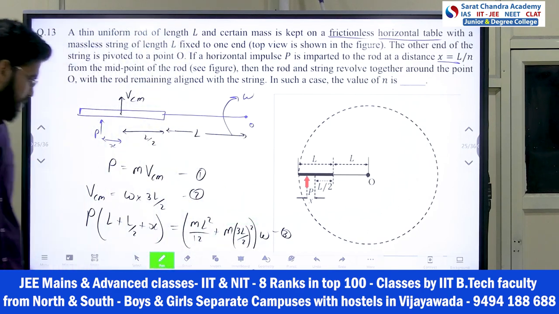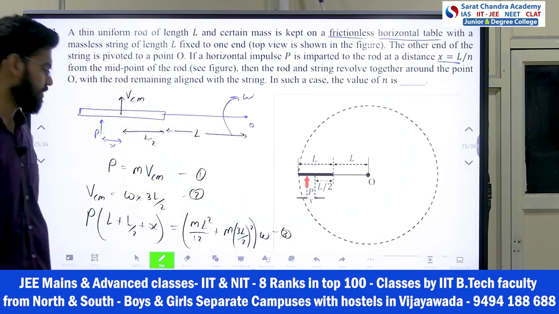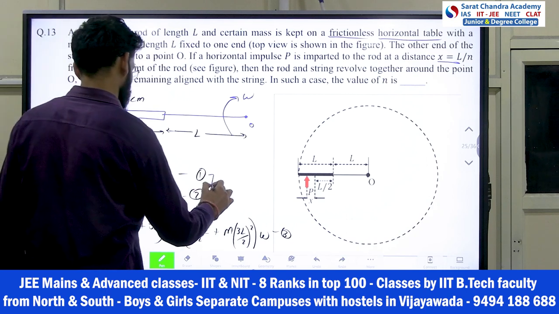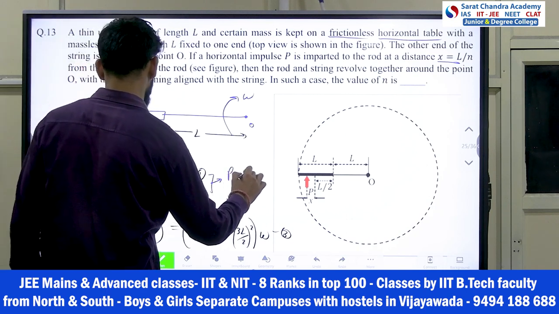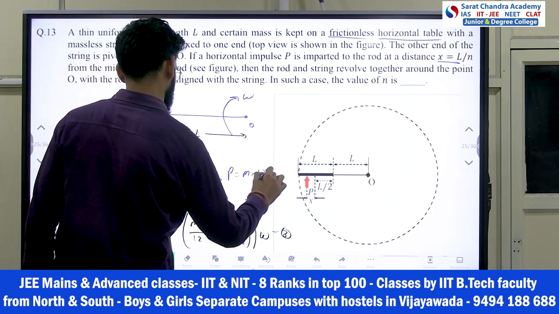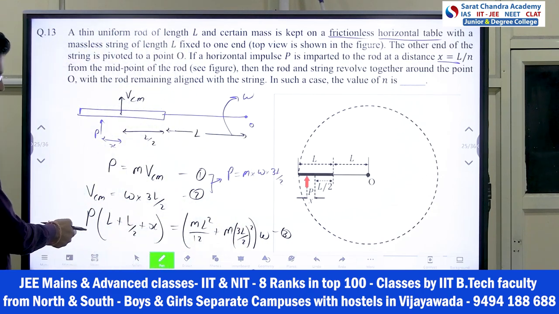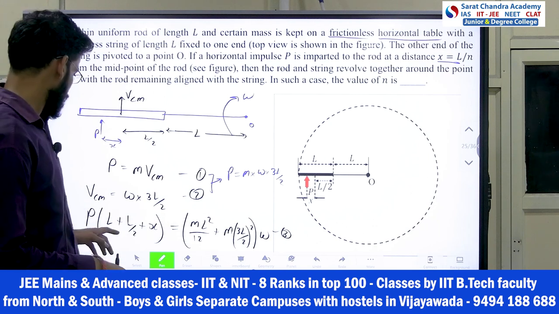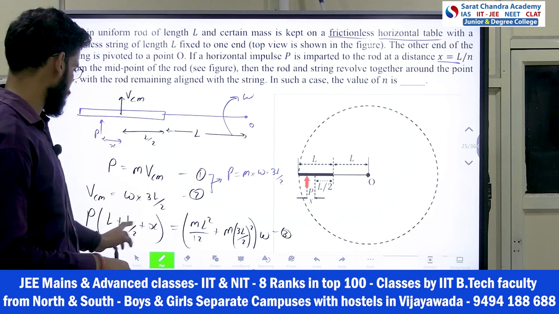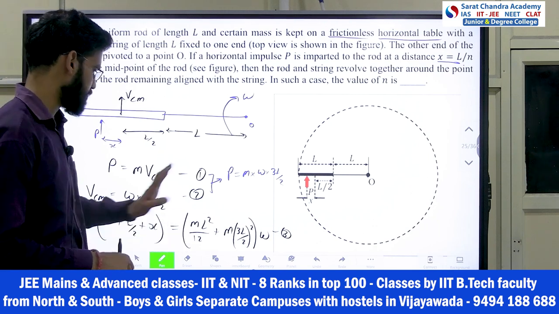Now just solve these three equations and you will get the answer. From the first two equations I got that P is equal to M into omega into 3L by 2. If you put the P value here, omega will get cancelled out, M will also get cancelled out, and the whole equation will come in x only.